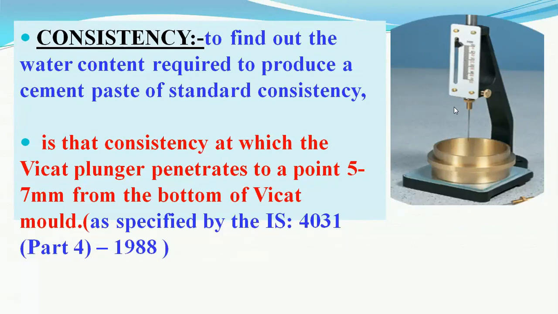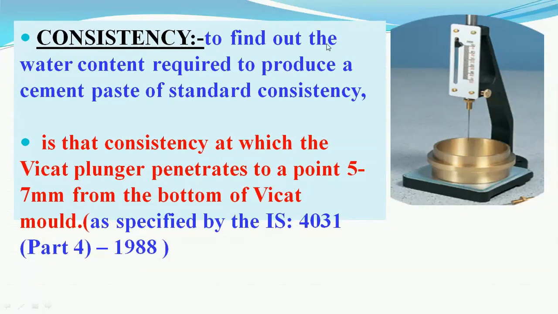the cement. As we have seen, the specific surface area of 1 kilogram of cement is 225 meters square, and the specific surface area of 1 gram of the cement should be 2250 centimeters square. So that much fine should the cement be.